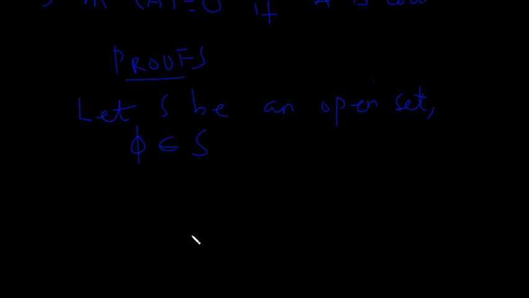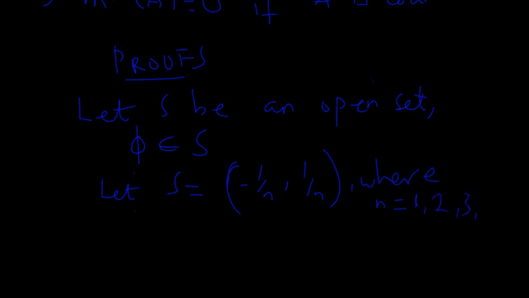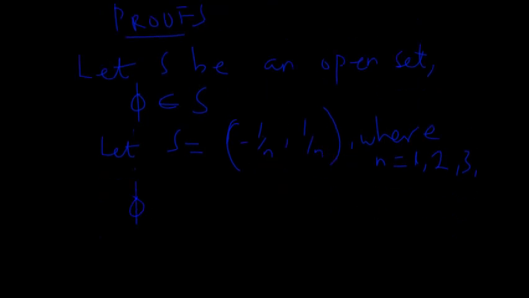Then we can use that to conclude on that fact. So I'm going to let S be equal to the open set (-1/n, 1/n), where n ranges from 1, 2, 3 up to infinity. So we actually have the natural numbers over here. Then we are saying that the empty set is a subset of (-1/n, 1/n).